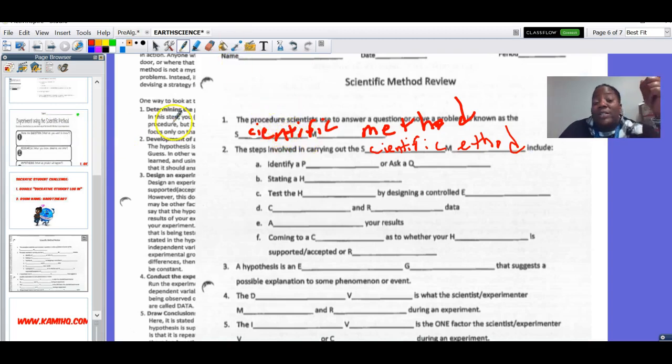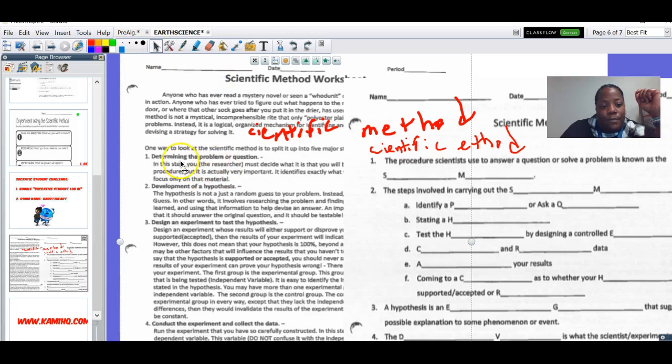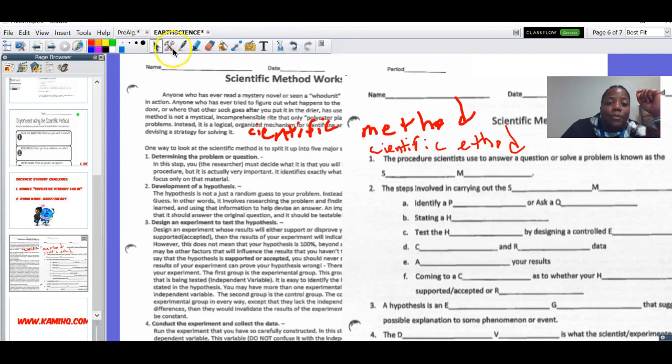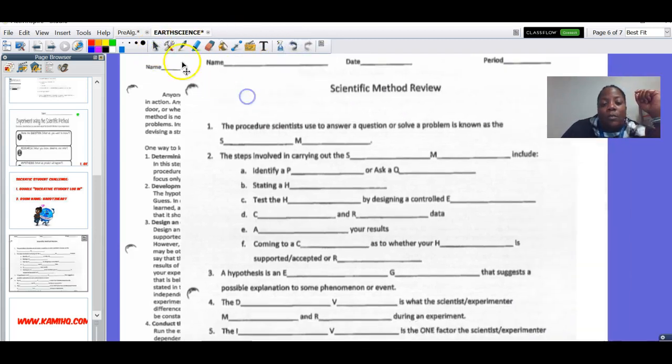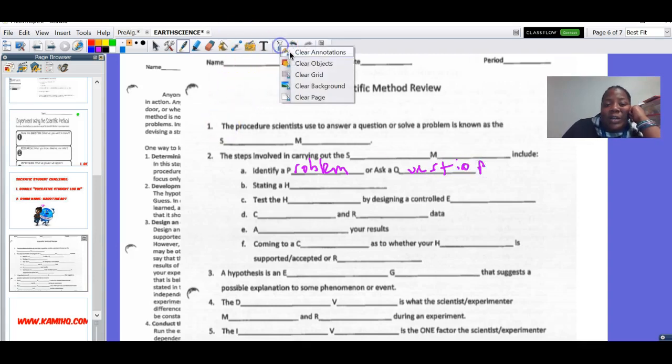Include these steps. Now we just talked about the first step. This first step says what? And you can find that information right here. Determine the problem or question, step one. So that's what we're going to put. So step one: identify or determine a P, which stands for problem, or ask a Q, which is a question. Okay? So now I'm going to continue to read so we can do the next step.